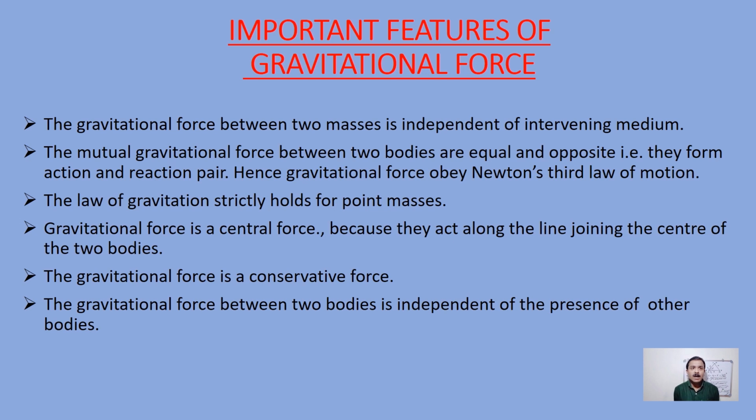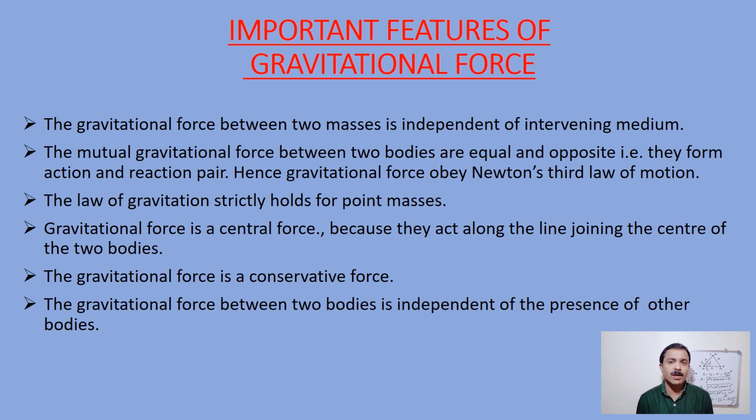Third, the law of gravitation strictly holds for point masses. Next, gravitational force is a central force because it acts along the line joining the centers of the two bodies. Next, gravitational force is a conservative force. And the last point, gravitational force between two bodies is independent of the presence of any other bodies. These are the important features of gravitational force.